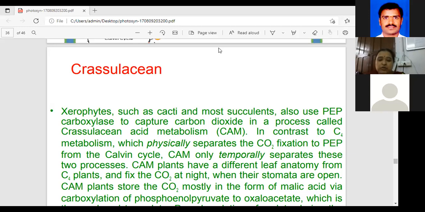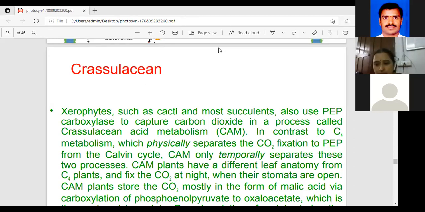Which plant absorbs CO2 first? Tell me, anyone, to answer. The primary CO2 acceptor, which one, in C3 plants or the C3 cycle?